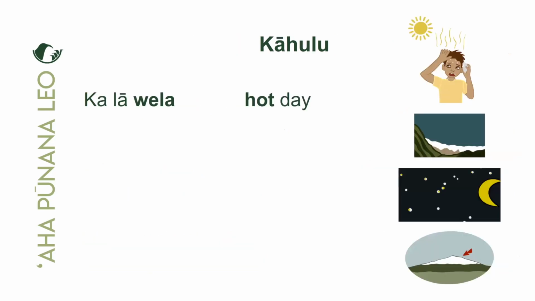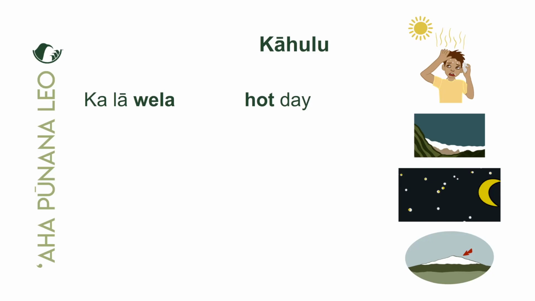Think of it as a feather that comes after nouns that is used to decorate that noun that precedes it. Okay, so let's take a look at the very first one. So kā lā velā, we get hot day, right? Or the hot day. Okay. And we can see that kā is the marker for lā, because of the lā. Yeah. Kā lā velā, the hot day.